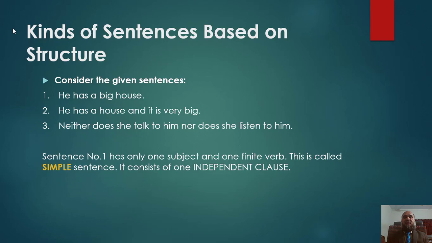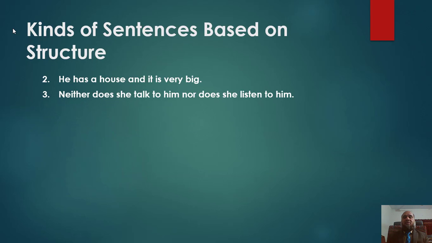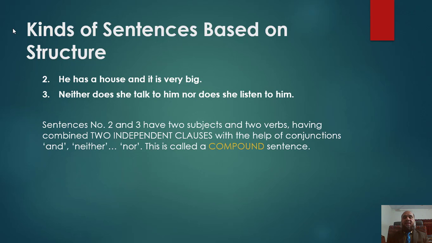Now we'll go further. We are going to learn kinds of sentences based on structure. Consider the given sentences. Sentence number 1 is, he has a big house. Sentence number 2, he has a house and it is very big. And number 3, neither does she talk to him nor does she listen to him. Sentence number 1 has only one subject and one finite verb. This is called simple sentence because it consists of only one independent clause.